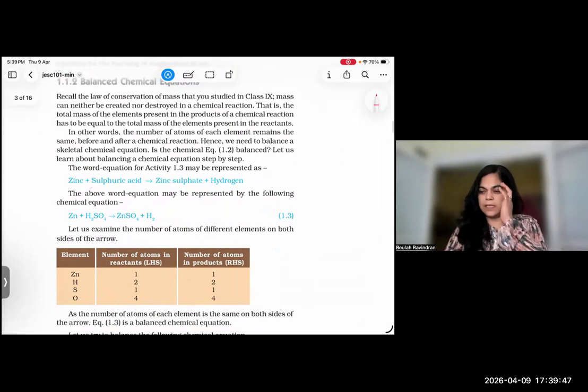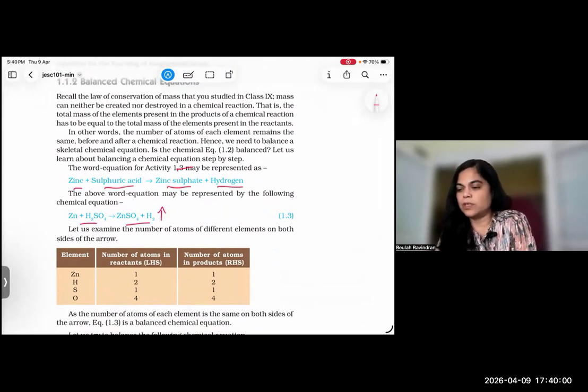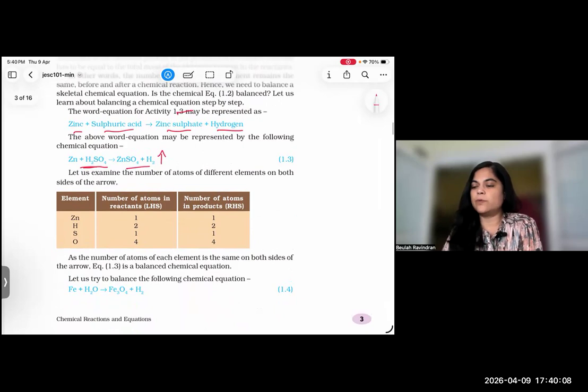Then the next activity, the third activity, shows zinc plus sulfuric acid. It gives zinc sulfate plus hydrogen. Hydrogen gas is evolved, so the gas symbol you have to put. Zn plus H2SO4 gives ZnSO4 plus H2, zinc sulfate plus H2. How can you tally this equation?